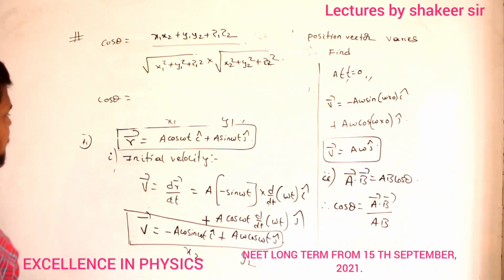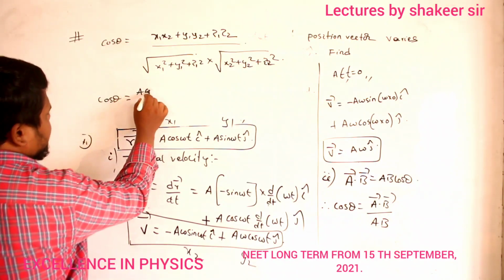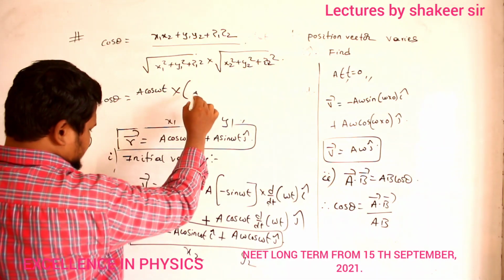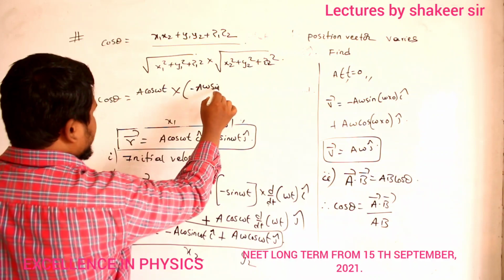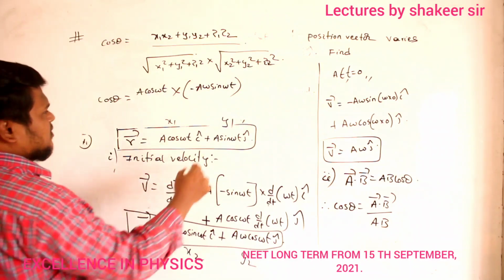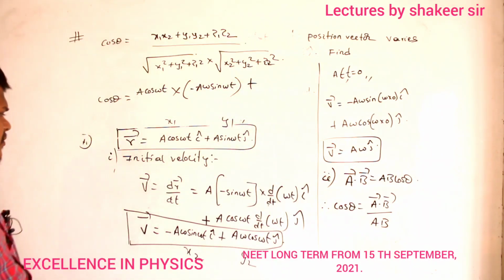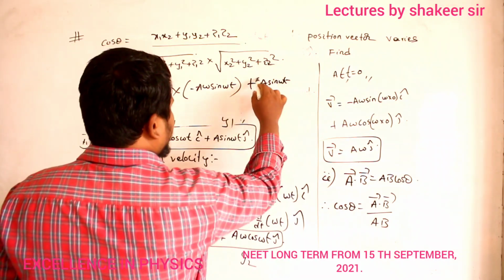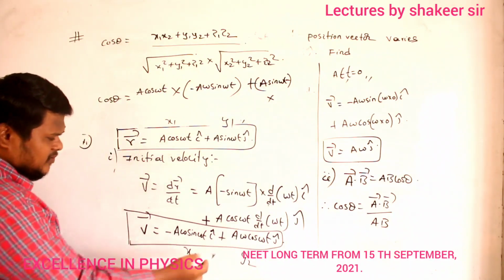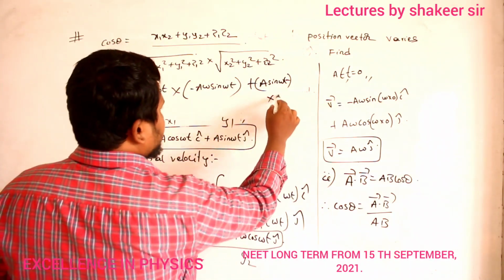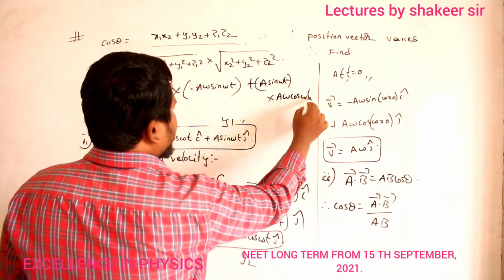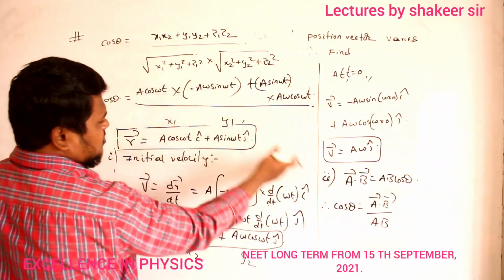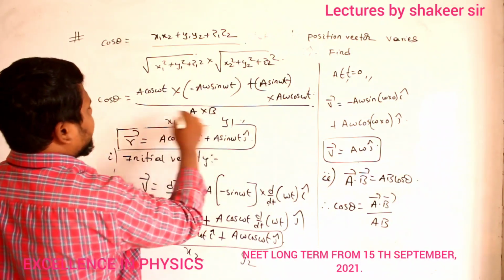So just substitute here x1 x2. x1 value is a cos omega t, multiplied by x2 value, which is minus a omega sine omega t. That's all, Nama. Plus y1 y2. y1 value is a sine omega t. Clear, no? Multiplied by y2 value, which is a omega cos omega t, divided by, clear, Nama? So first of all I will write in terms of a b only. So a into b. Clear?